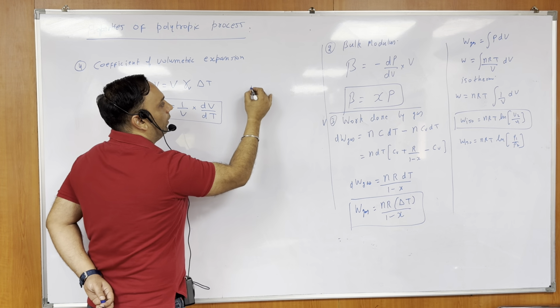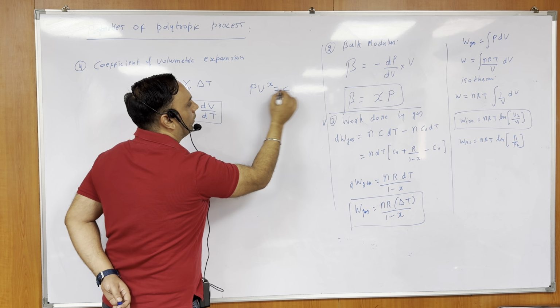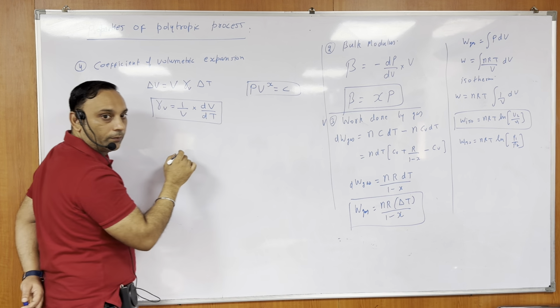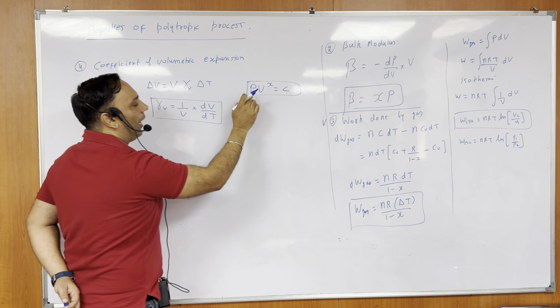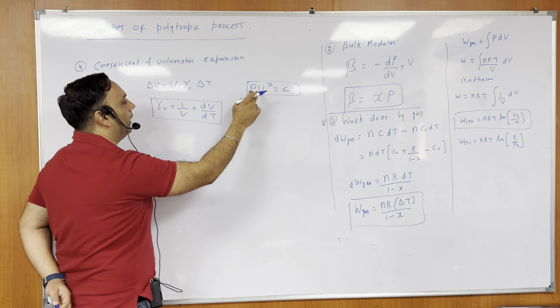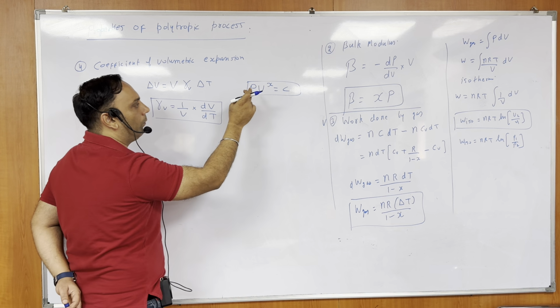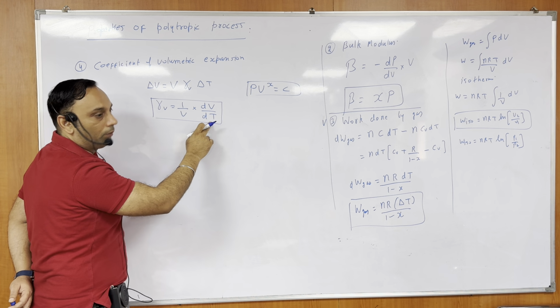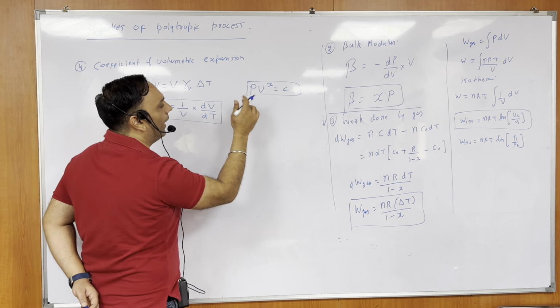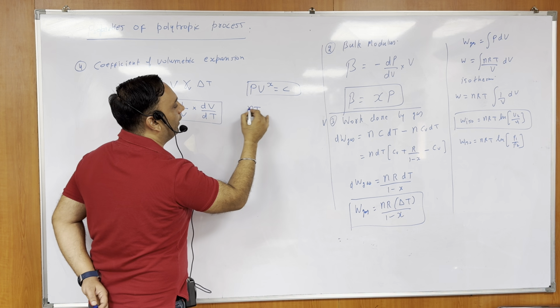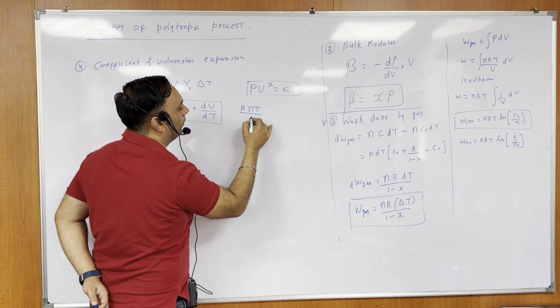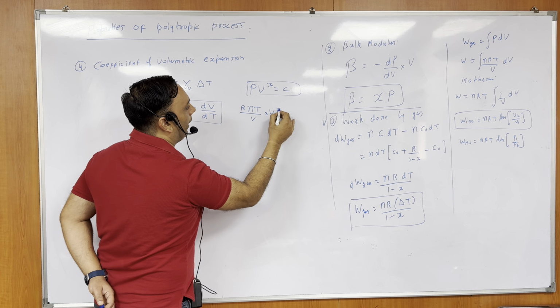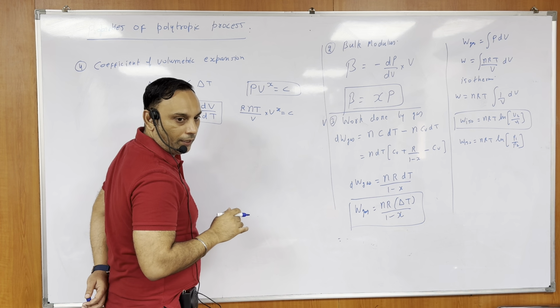Now, see, PV to the power x is equal to constant, that is our polytropic equation. I can rearrange this, because I want the expression of volume in terms of temperature. So P I can write as nRT by V, into V to the power x equals constant.